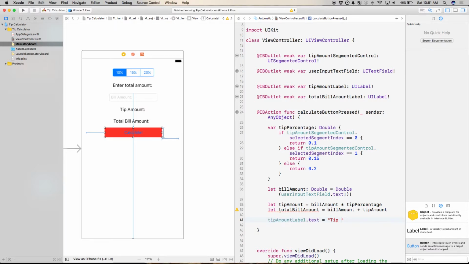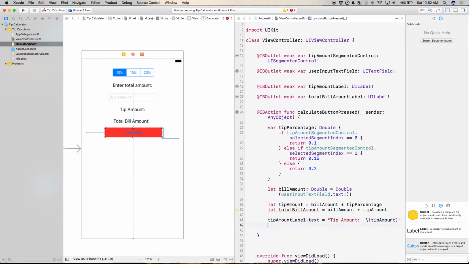Swift supports string interpolation, which basically says create your string, drop your variable in the middle, it'll cast it to a string for you, and just combine them all. So I'm going to say tip amount, just like it says over there. And then I'm going to go ahead and use a backslash. That's the one right under your delete key. I'm going to wrap in parentheses, and I'm going to say tip amount.